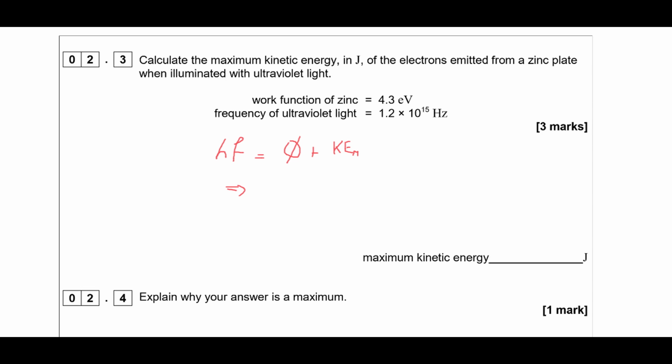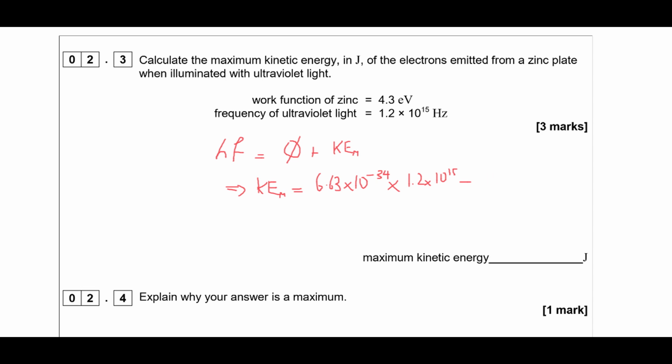We want to find max kinetic energy. So we're going to do 6.63 times 10 to the minus 34, because that is Planck's constant. The frequency is 1.2 times 10 to the 15. Now we've calculated our photon energy. We need to subtract the work function, but in joules.